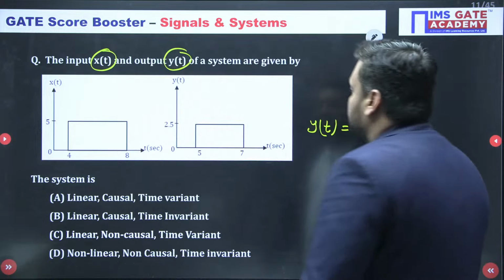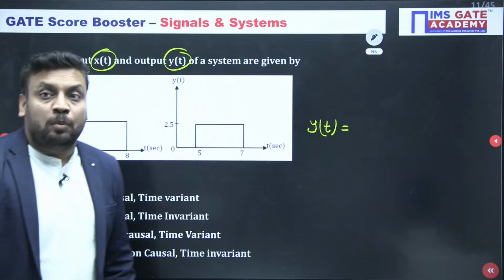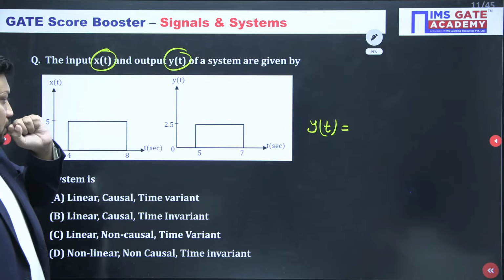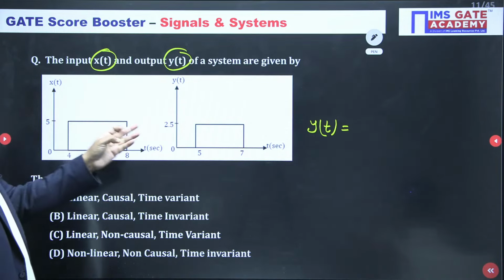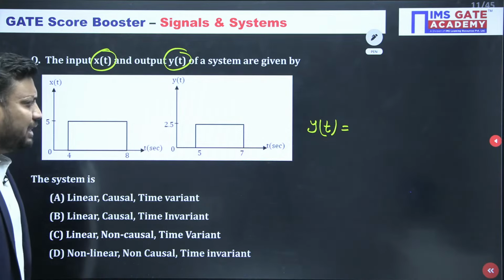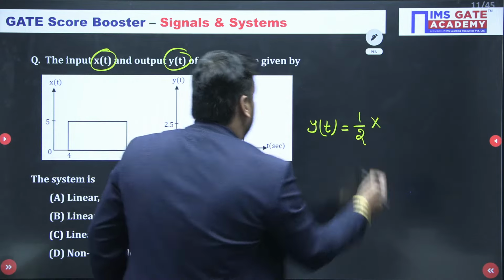So my dear students, here you should tell me what I need to perform on x(t) so that it will become y(t). Earlier my amplitude was 5, but my new amplitude is 2.5. It means definitely the amplitude is scaled by half. So first of all, half will come outside, x.